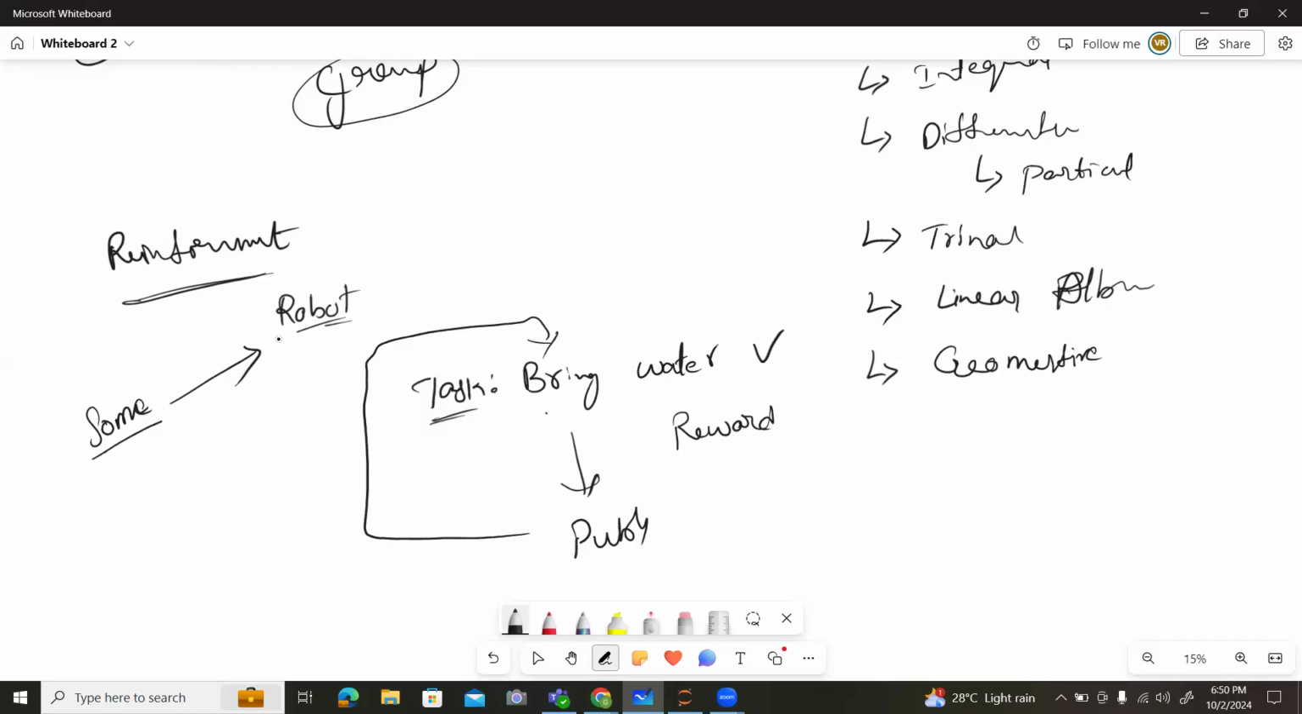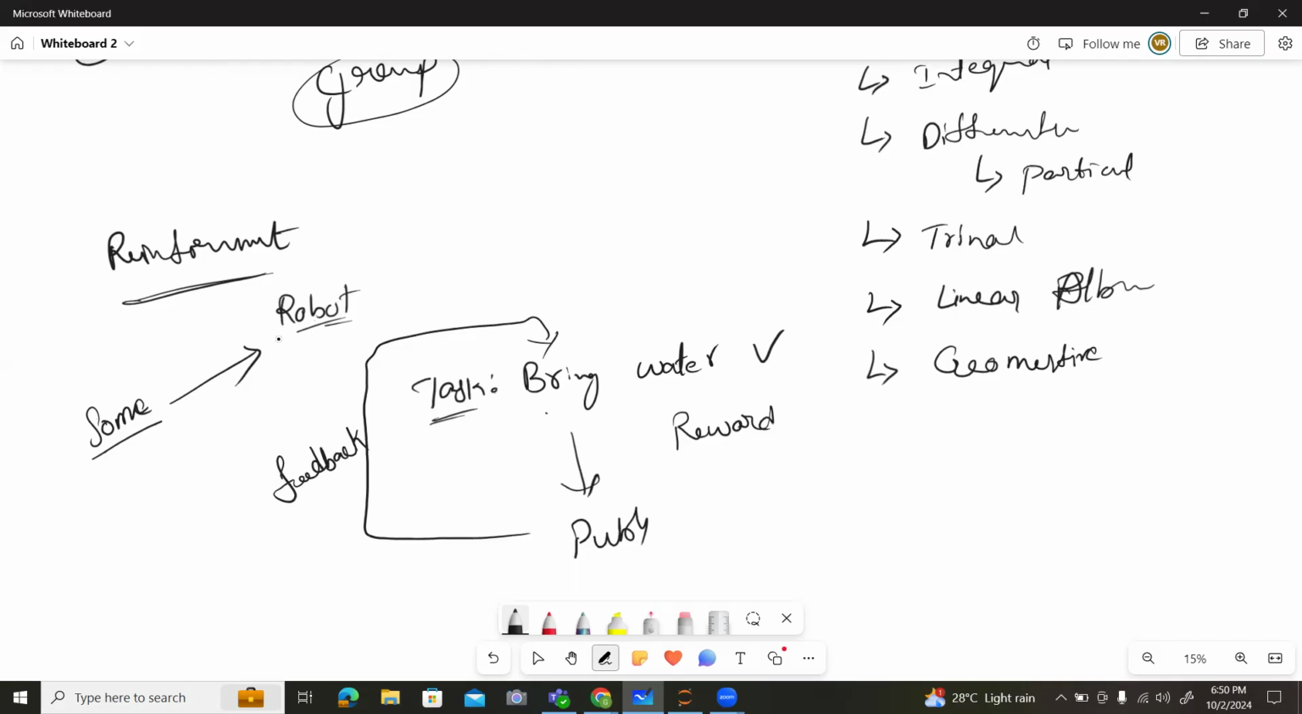So these are the two things that happen in reinforcement learning. First, if the robot has done the task, it shows the reward, meaning the task has been successfully completed. If the robot is not able to bring the water, it will get a punishment and it will train on the data, and after that it will go and bring the water. So like this, the feedback method happens in reinforcement learning.